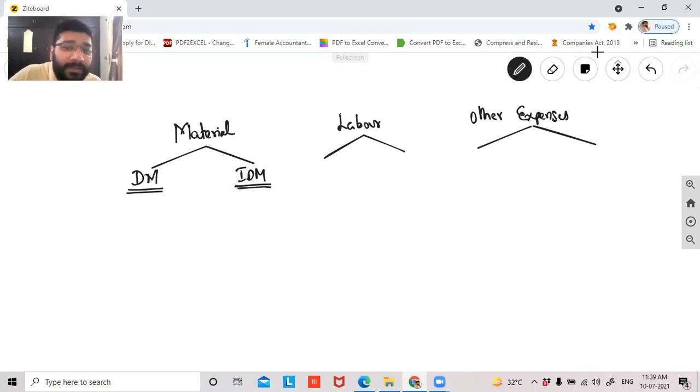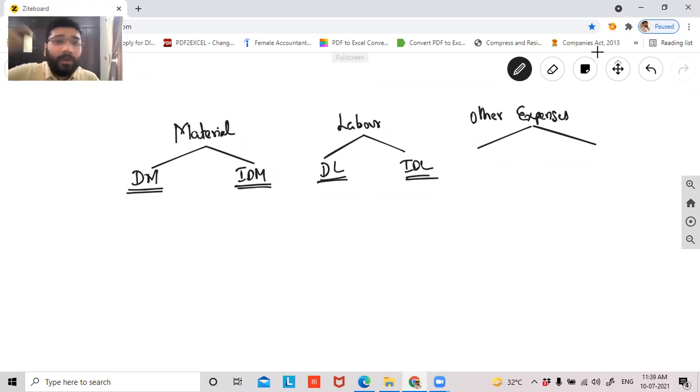Now coming to labor. Labor is again of two types, guys: direct labor and indirect labor. Direct labor means I pay wages to those laborers who are directly in the process of manufacturing. For example, the chef who is baking the cake, or rather the number of chefs. In the process of making a cake, there are multiple chefs appointed at different stages.